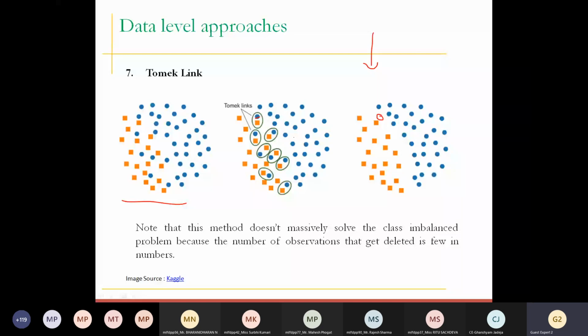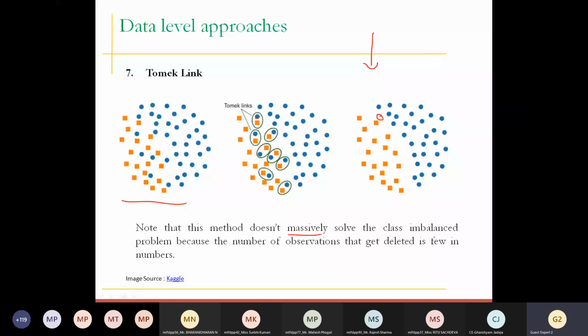So you can use Tomek link, but trust me, Tomek link individually is not so helpful to generate a balanced data set, because you are discarding some information and you do not know what that information is. So it is not recommended. Also, when you have a huge amount of data, it does not massively solve the problem, because very few data will be deleted, and we do not know much about the data which we have deleted, what kind of information it contains. Okay, so that is Tomek.